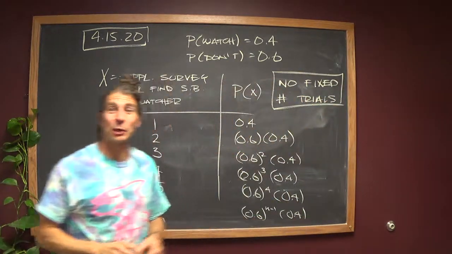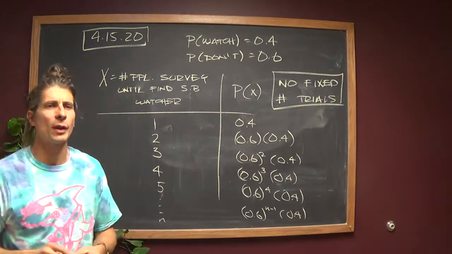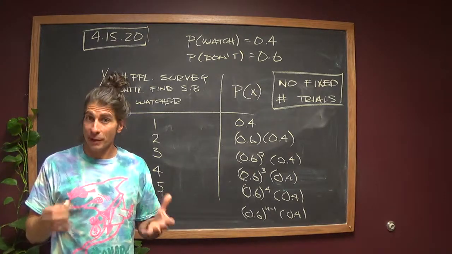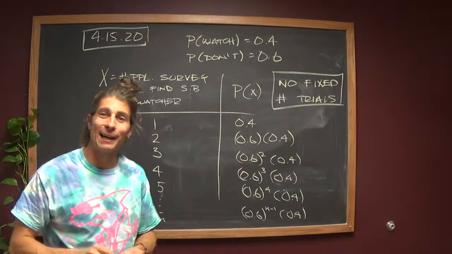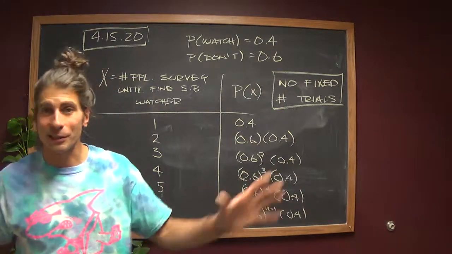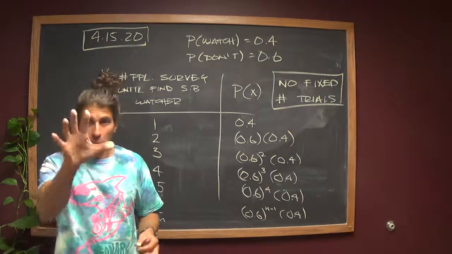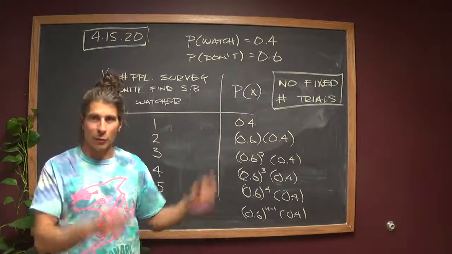This bad boy is actually called a geometric distribution, which is actually a really, really cool distribution. It's the one they use in, say, for example, a plant that's manufacturing pieces for a car. You've got a robot arm that's coming in and placing a door on a car, for example, and it gets a certain number of tries until it gets the job done. And if it doesn't, say it takes 4 tries and it misses it, the car's going to move on and they'll have to deal with that.